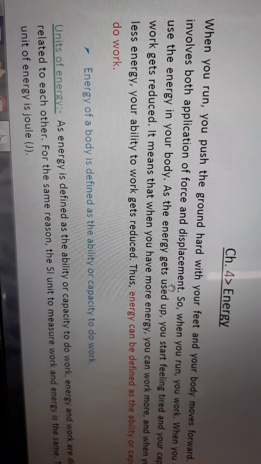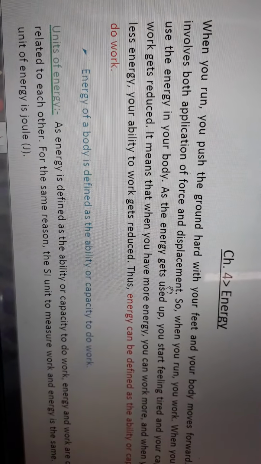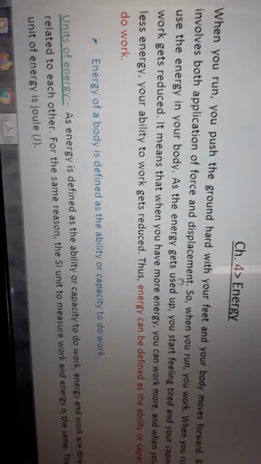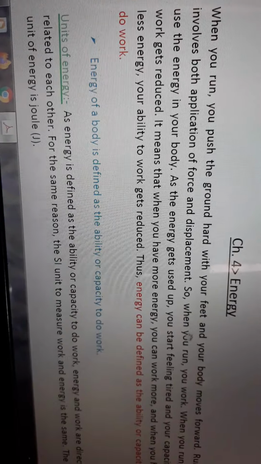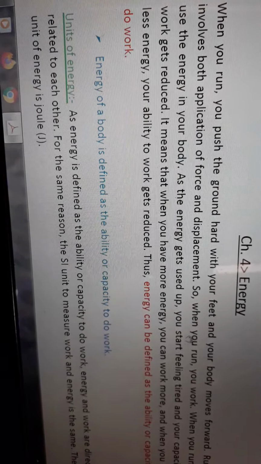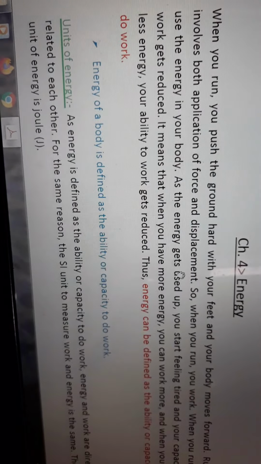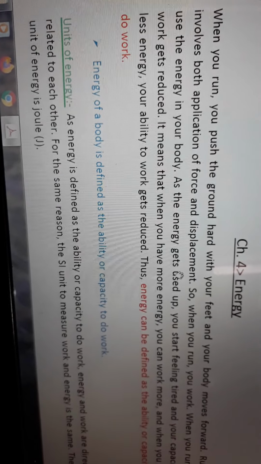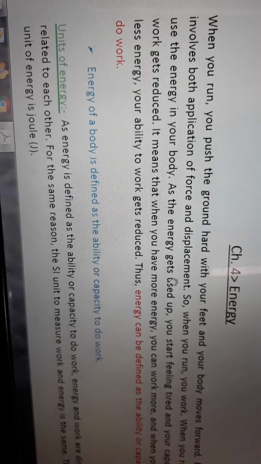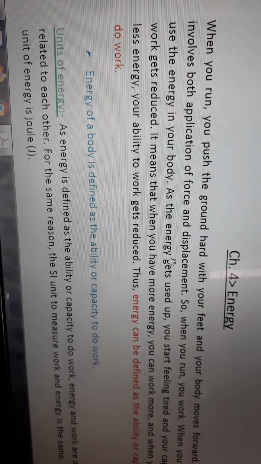You work because you apply force with your feet and then your body moves forward. So we apply force and displacement happens. So for doing that work, we use energy from our body.